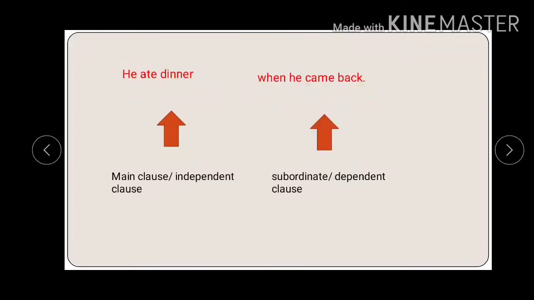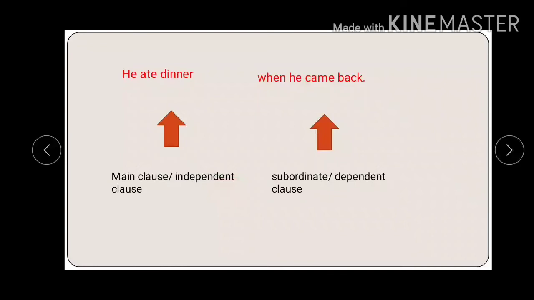Look at this example. He ate dinner. Now first we have to identify the subject and verb. So he is the subject and ate is the verb. Now this is a complete and meaningful sentence. So we can say that it is an independent clause. It doesn't need the help of any other phrase or clause to complete its meaning.